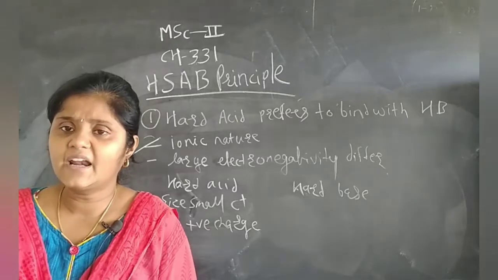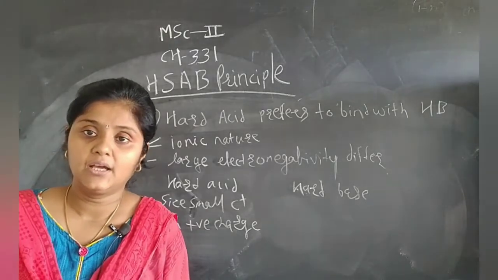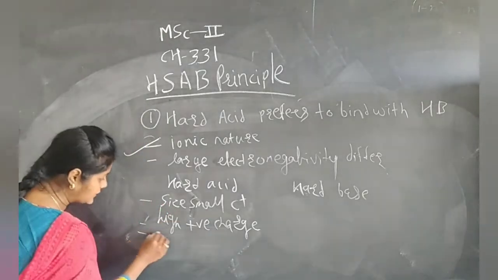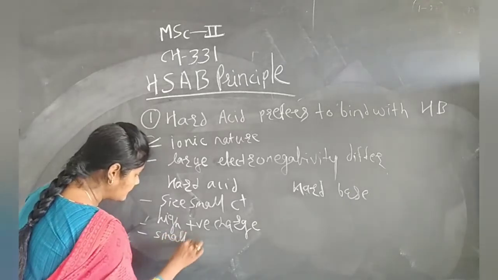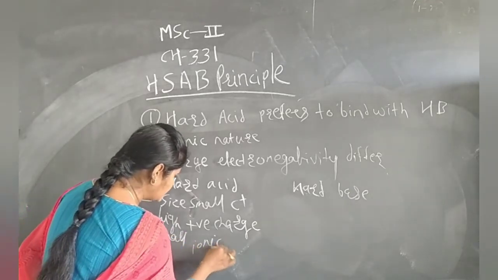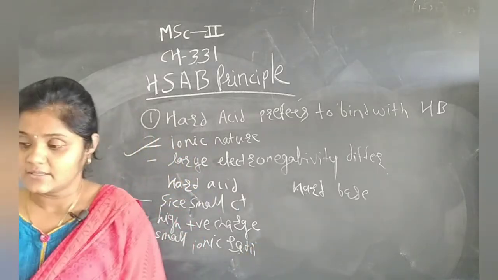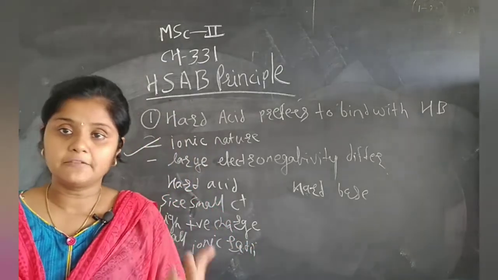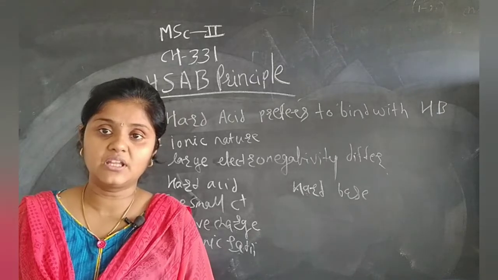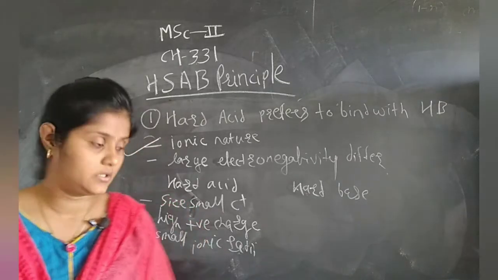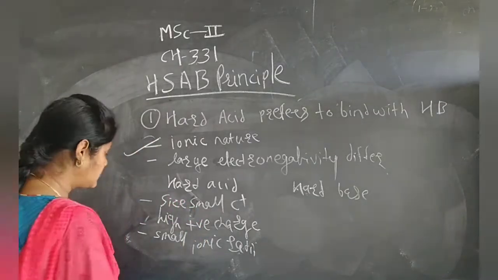Next, they have small ionic radii. If their size is very small, they are strongly solvated.